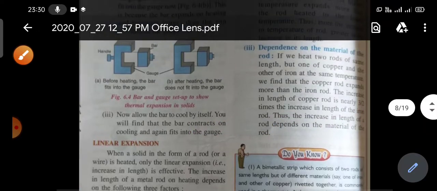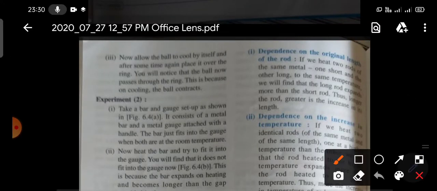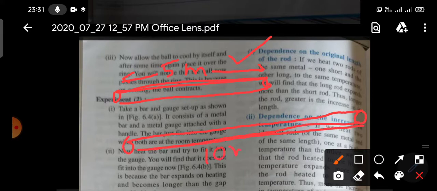So the increase in length depends on three things. First thing is the dependence on the original length of the rod. Suppose you have two metallic rods, suppose iron rods. The first rod has a length of 5 meter and the second rod has a length of 10 meter. Okay, 5 meter and 10 meter.